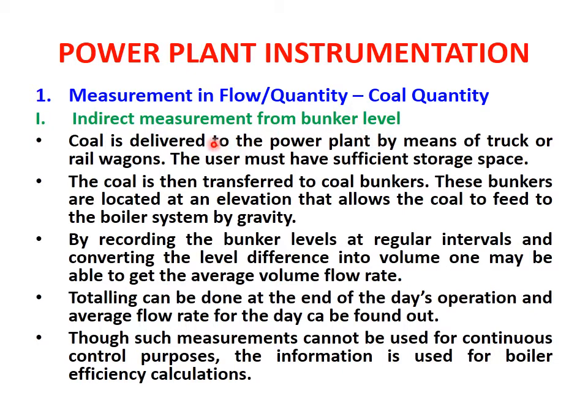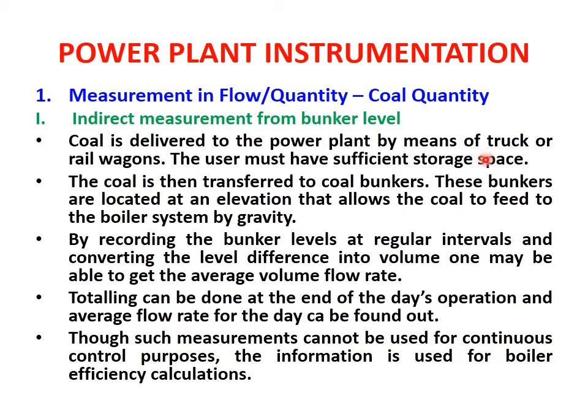So in that first one, indirect measurement from bunker level, we will see this in detail. Coal is delivered to the power plant by means of truck or rail wagons. Now see, the power plant is at a particular remote location. So the quantity of coal required is also big. This big quantity of coal will be delivered by means of either truck, depending upon the capacity requirement, or with the help of rail wagons.